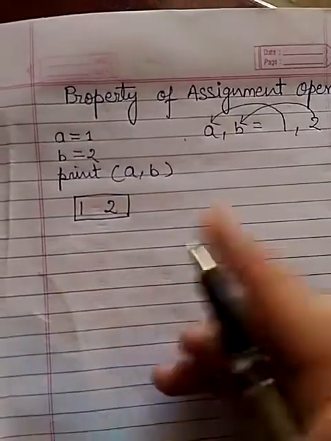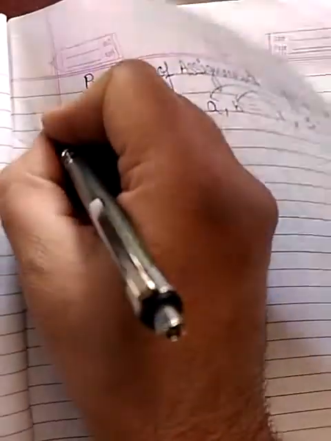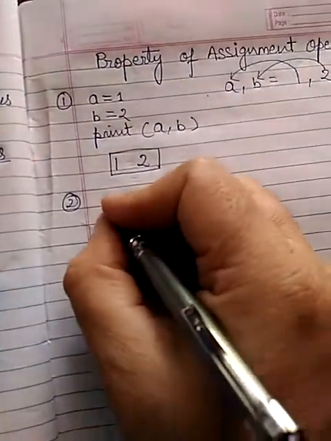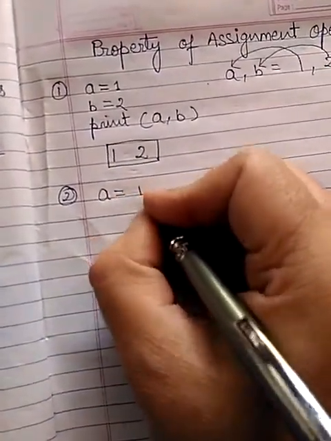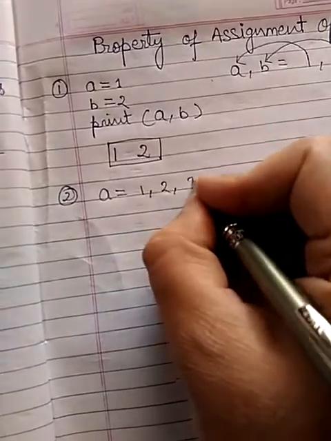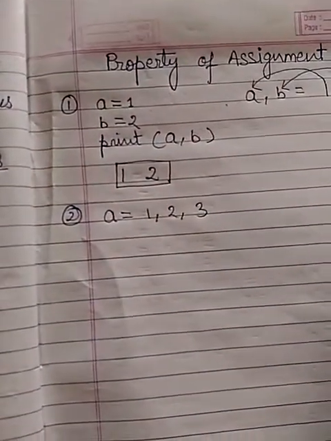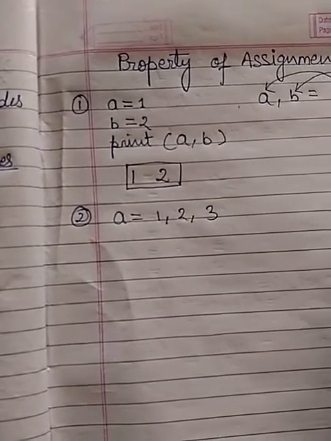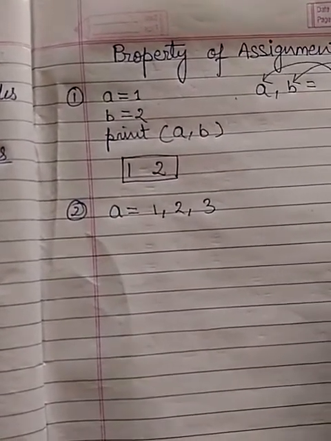This is case 1. Now what happens if I write A equal to 1 comma 2 comma 3? It simply means that you are assigning more than one value in a variable.